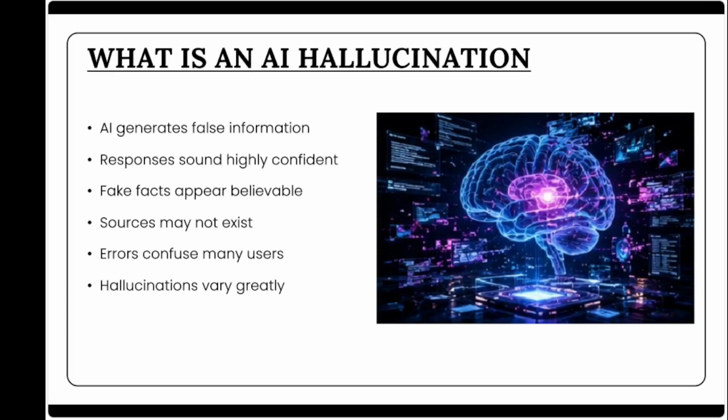This happens because AI does not truly understand reality the way humans do. It generates responses by predicting patterns in language. If the prediction process goes wrong or lacks enough context, the model fills gaps with fabricated information. For beginners, it is important to understand that hallucination is not the AI intentionally lying. Instead, it is the result of how modern language models are designed to generate text.